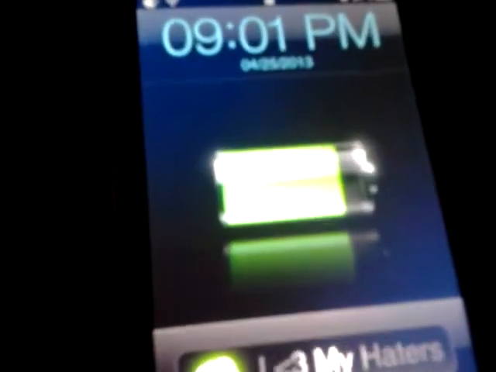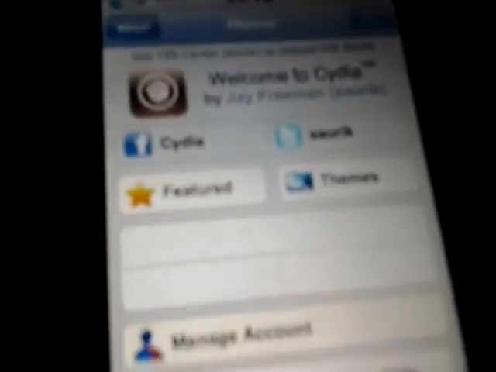This is a tutorial on how to get free games on the iPod. You just open this up, go to Cydia, open it up, go to Manage, Sources, and add this. You go to Edit and Add and put this: cydia.iphonecake.com. Add this right there.